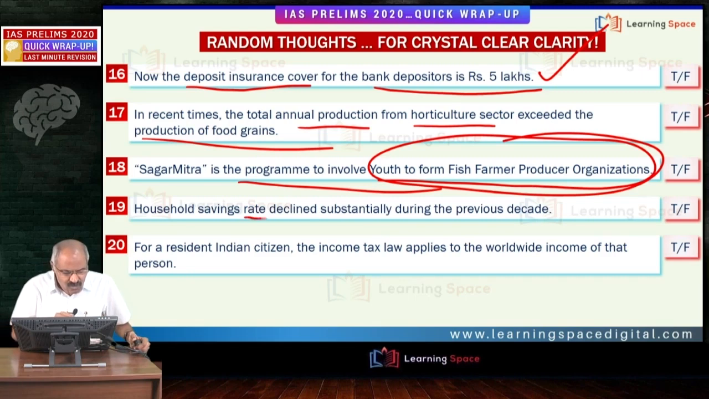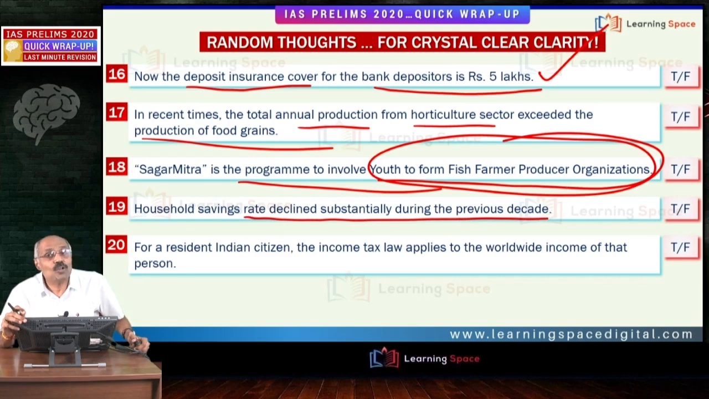Then, household savings rate declined substantially during the previous decade. As I have already told you, the total domestic savings rate has several components. Listen carefully. Domestic savings rate has components of household savings, government savings, then private sector savings, like that. So if you look at the government sector and private sector, they have not reduced.